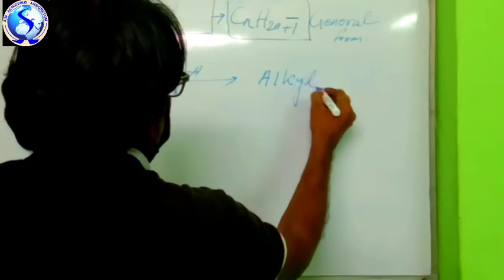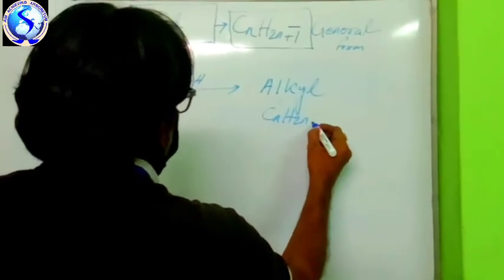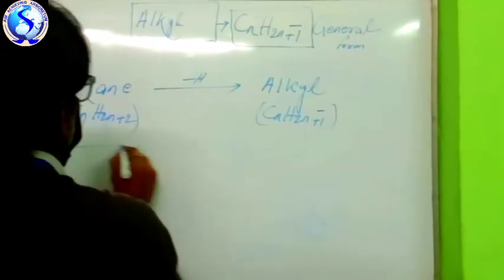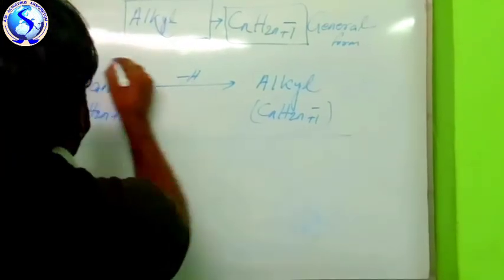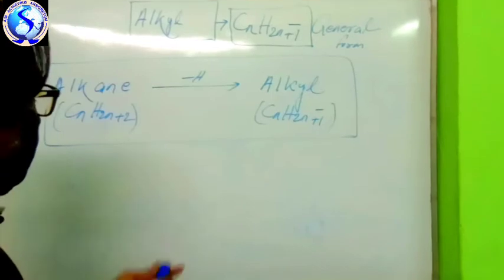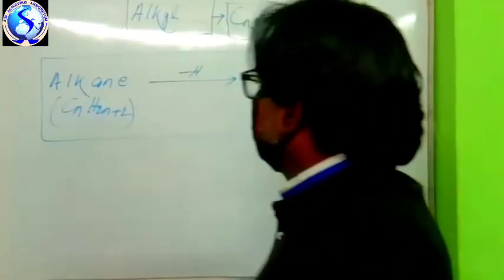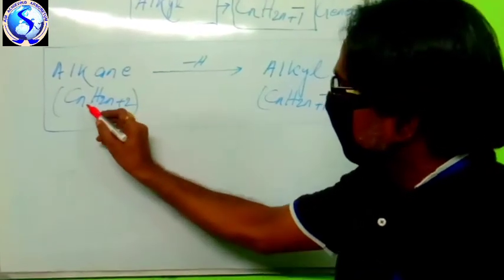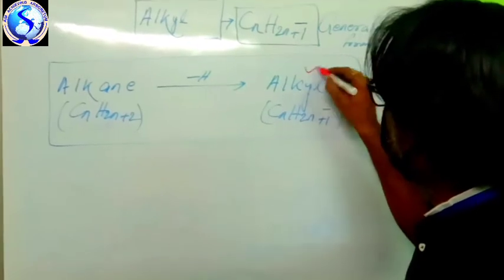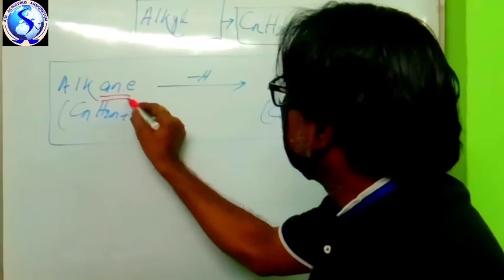Alkyl, YL. The general formula is CnH2n+1. This is the way of formation of alkyl group from alkane. From alkane, how are we getting alkyl? By the removal of one hydrogen. From alkane, the general formula CnH2n+2, when hydrogen is replaced, we get the alkyl group. YL is present here, and this one is alkane, ANE present.